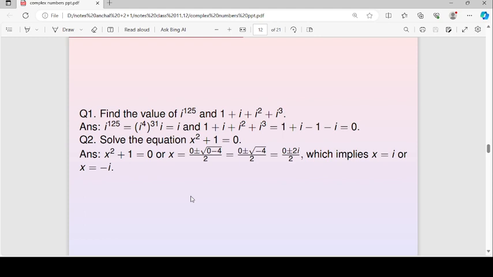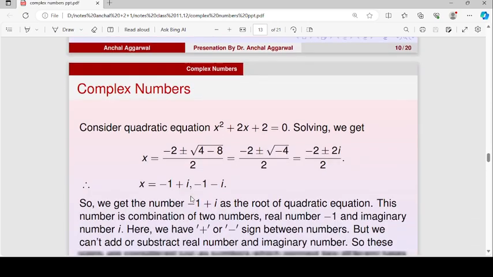Now we have to solve the equation that we initially saw, which has no real solution: x square plus 1 is equal to 0. If we solve it by x equal to minus b plus or minus the square root of d upon 2a, we will get its solution as x equal to iota or x equal to minus iota.